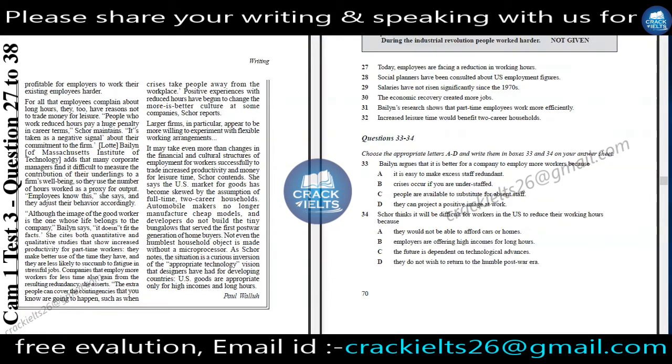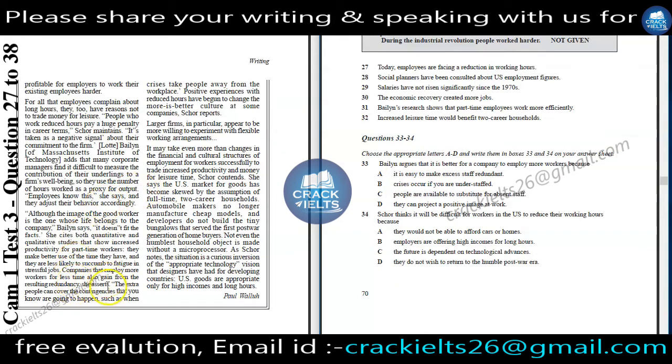Now question number 33. Bailin argued that it is better for a company to employ more workers because... These are all our keywords and we have to focus on these options. Let's see about Bailin's research.